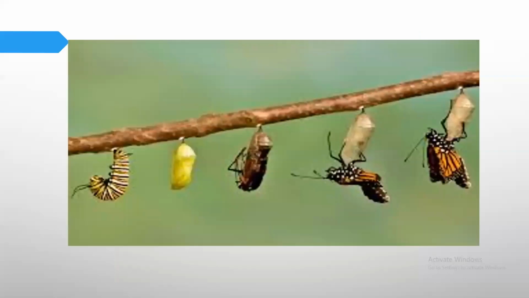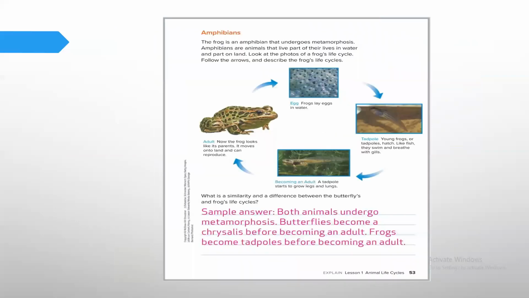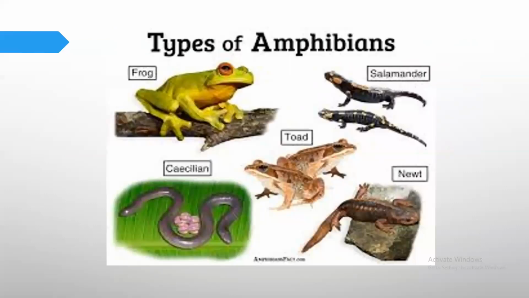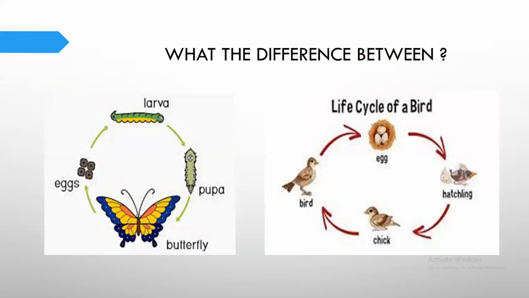Subhanallah. Change in shape happens. So the life cycle of insects undergoes metamorphosis. Okay. But the amphibians, girls or boys, are animals that live in water as well as on land. Amphibians, we said, like frog and salamander. The types of amphibians, different animals. Okay, also amphibians undergo metamorphosis, yes.